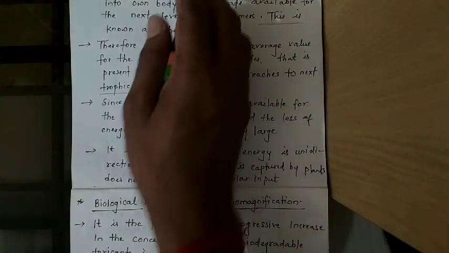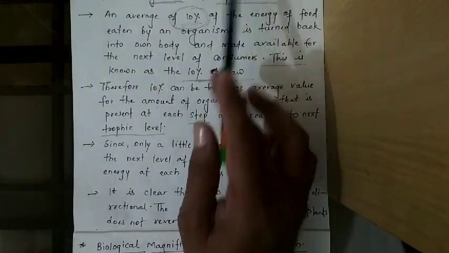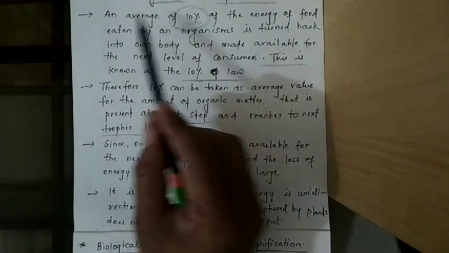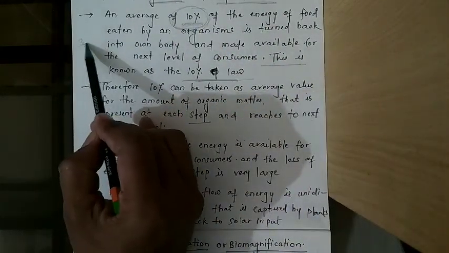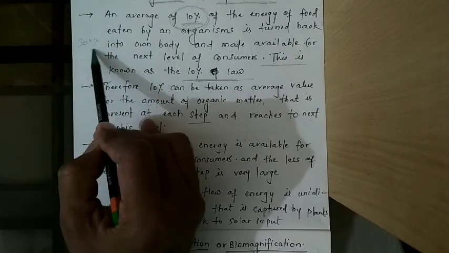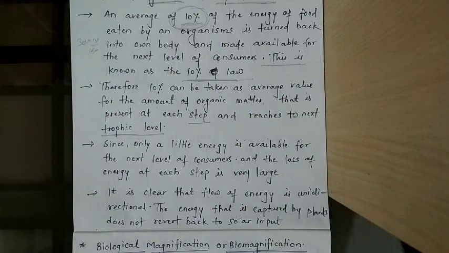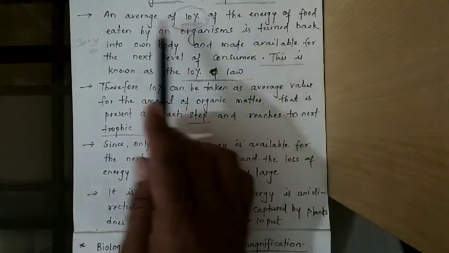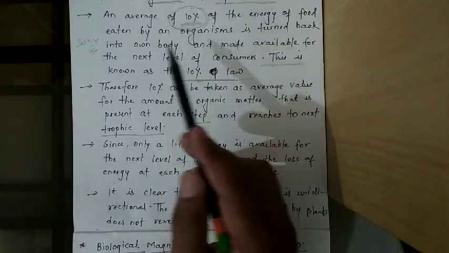So if the plants utilize only 30 joule, then of that 30, only 10% will be utilized by the herbivores. 30 into 10% is only 3 joule. So 3 joule will be utilized by these herbivores.